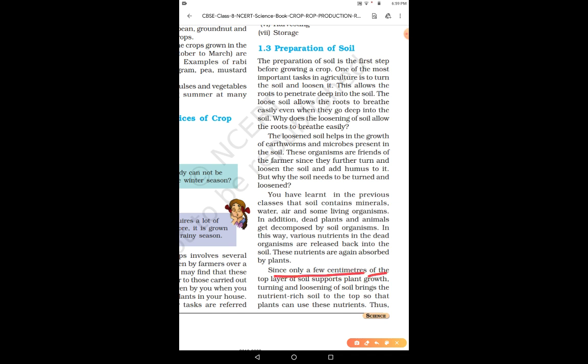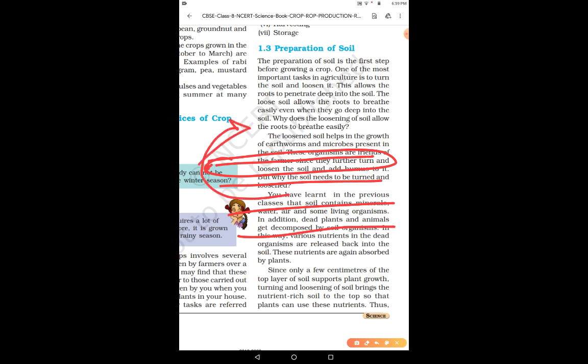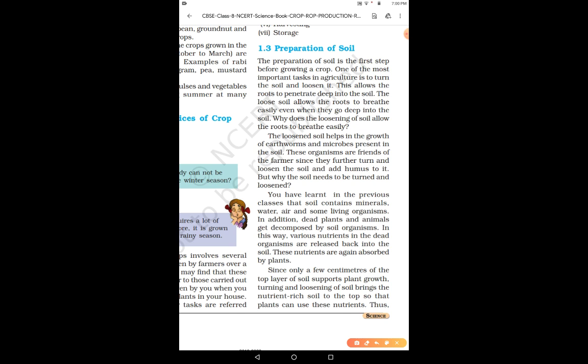Since only a few centimeters of the top layer of soil supports plants' growth, turning and loosening of the soil brings the nutrient-rich layer to the top. There are also layers of the soil that are present, but only the few centimeters of the top layer support the plant for its growth and provide minerals and nutrients. So turning and loosening the soil brings the nutrient-rich layer to the top, so that it can support the plant's growth. So this is the other advantage.